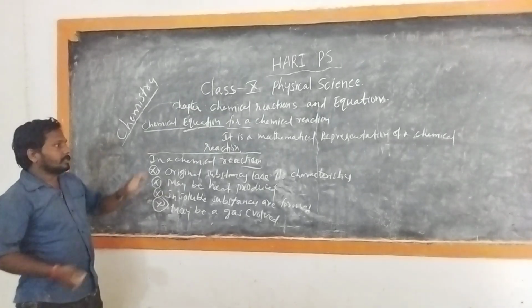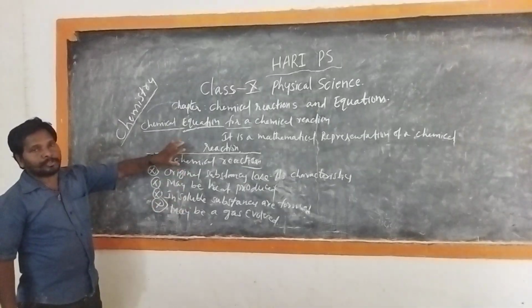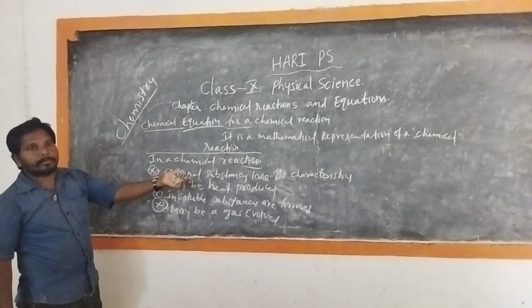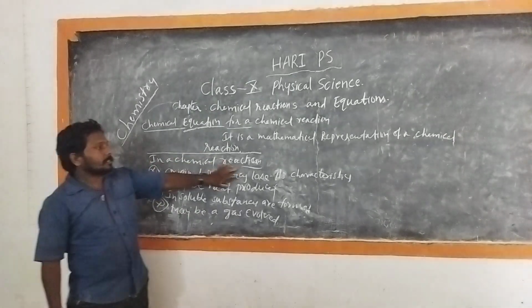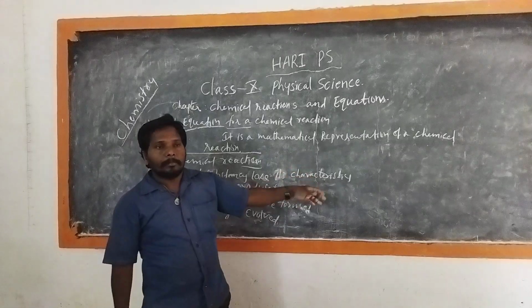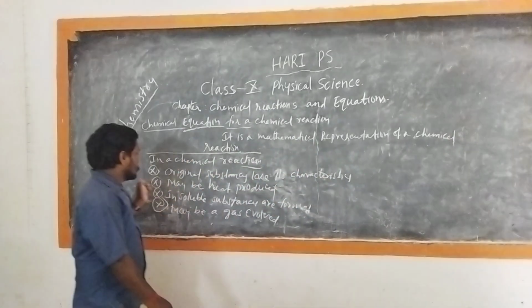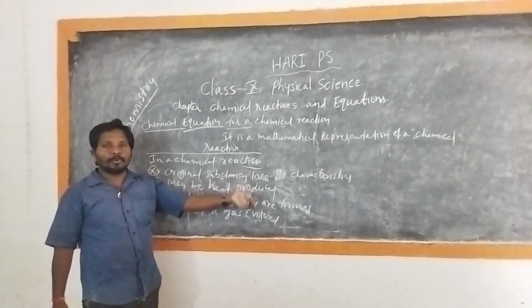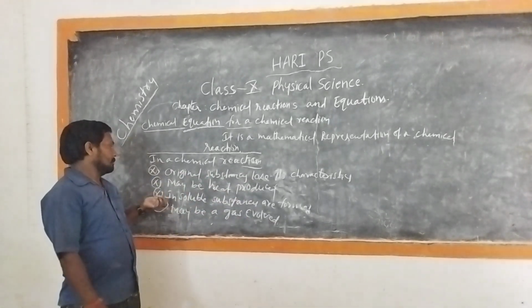So these are the changes that happen in a chemical reaction, or if a substance undergoes a chemical change. Original substances lose characteristics, maybe the color changes, maybe the state changes. The second is that heat is produced, and sometimes heat is also absorbed.